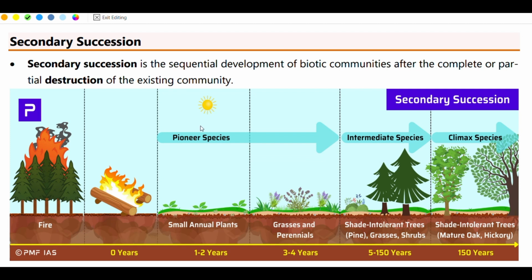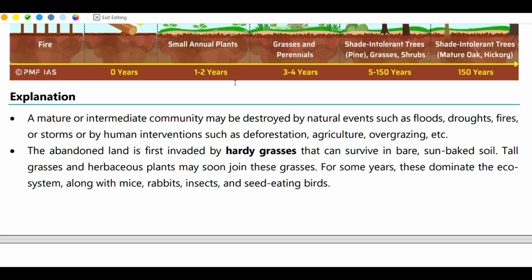Secondary succession is a sequential development of biotic communities after partial destruction of existing community. Secondary succession happens when biotic communities are partially destroyed. Explanation: a mature or intermediate community may be destroyed by natural events or storms or human interventions. The abandoned land is first invaded by hardy grasses